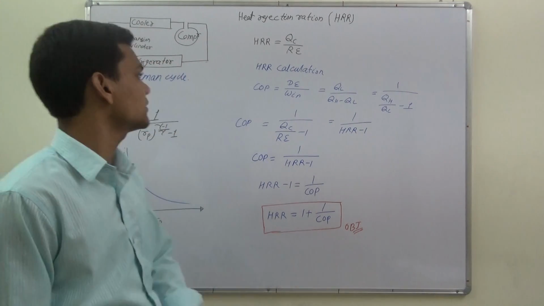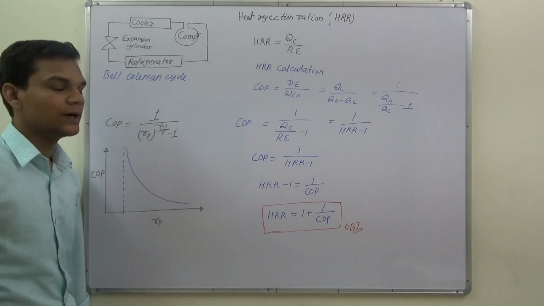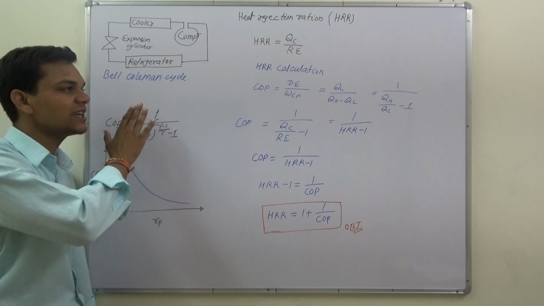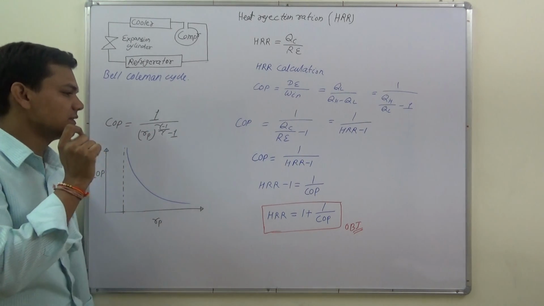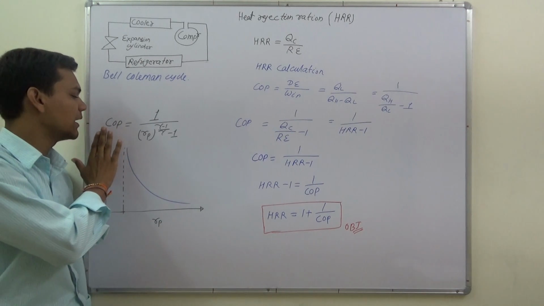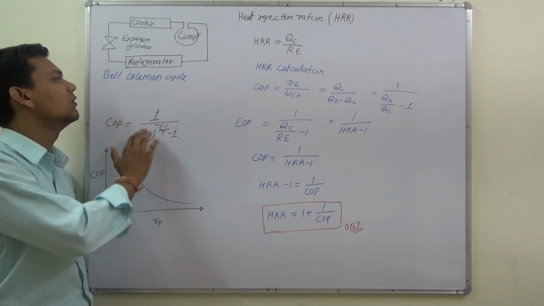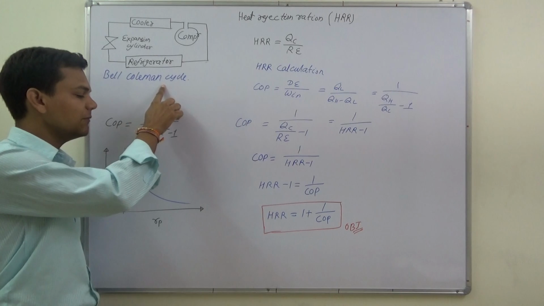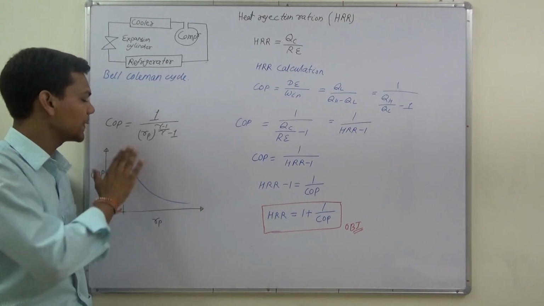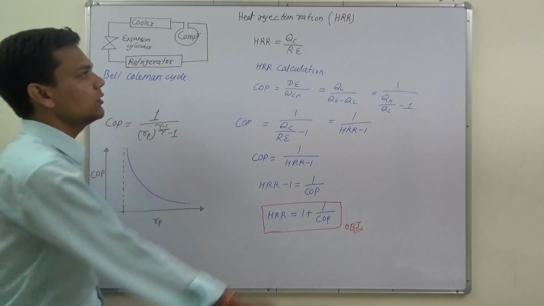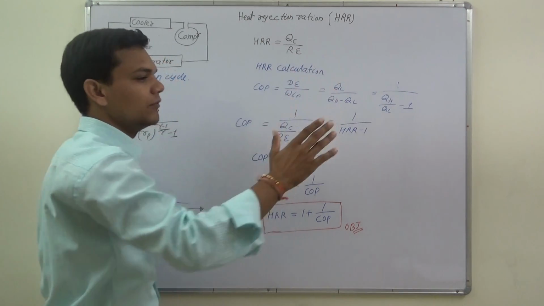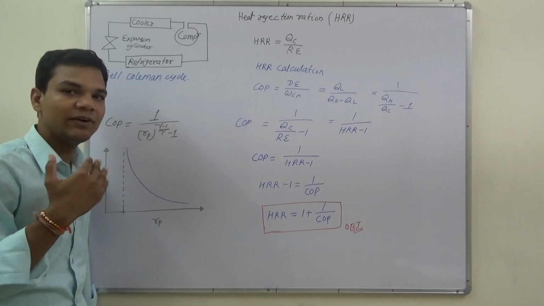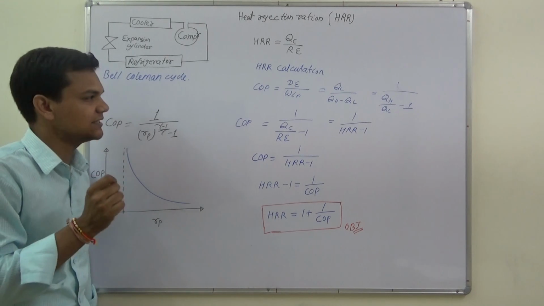Today we will discuss why we prefer isentropic expansion in place of isenthalpic expansion in the Bell-Coleman cycle, or reverse Brayton cycle. Second, we discuss the COP value: if the pressure ratio value changes for the Bell-Coleman cycle, what will be the value of COP? Next, we will discuss the heat rejection ratio. What is the heat rejection ratio and what is its formula? What will happen if the value of the heat rejection ratio is less than 1?